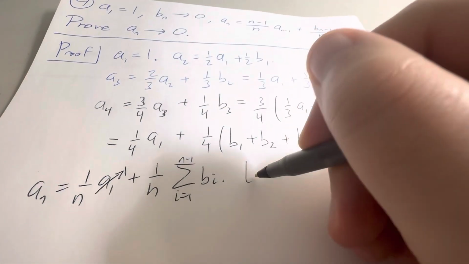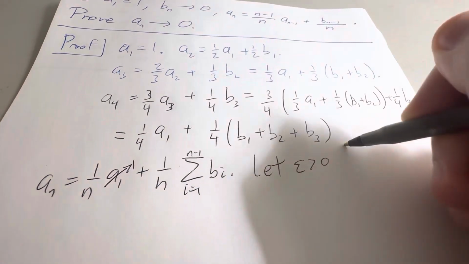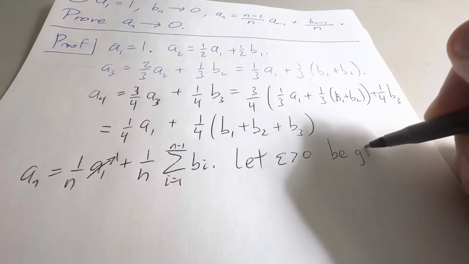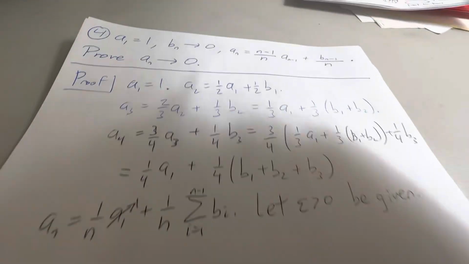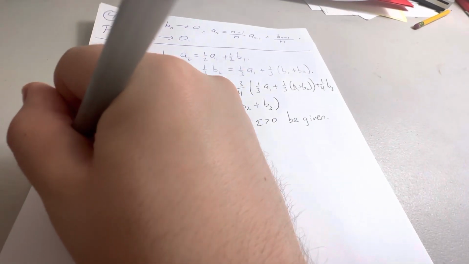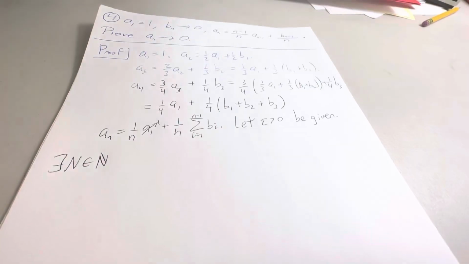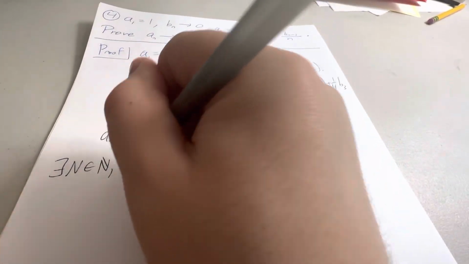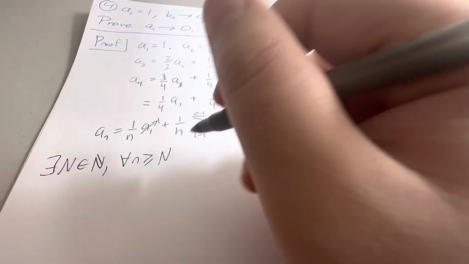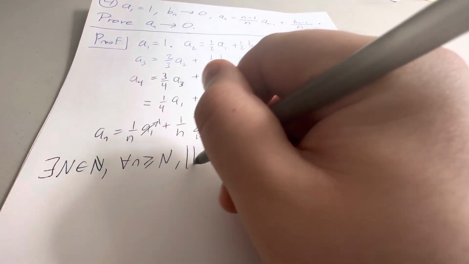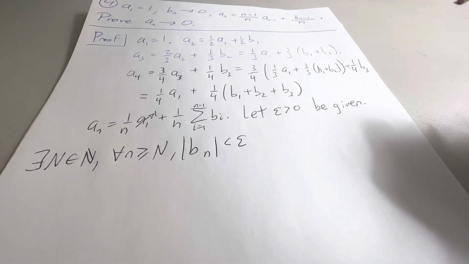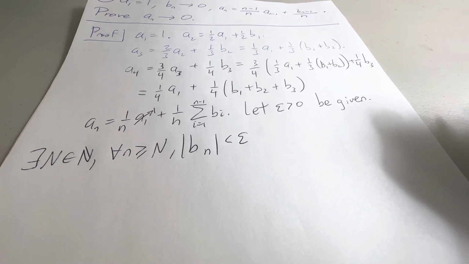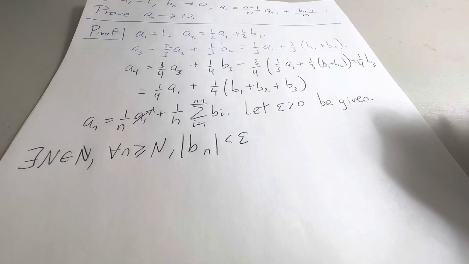So what should we do? Let epsilon be given. The mantra of every analysis problem. We let epsilon be given. But we know this Bn tends towards 0, so I can write the following. There exists some index N such that for all n bigger than or equal to N, we have that the absolute value of Bn is less than epsilon. That's because Bn tends towards 0.